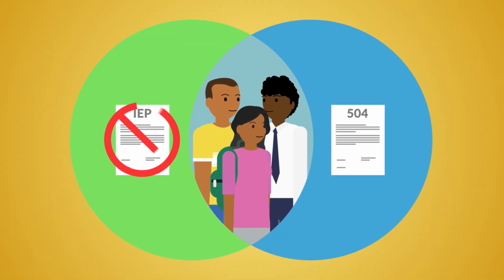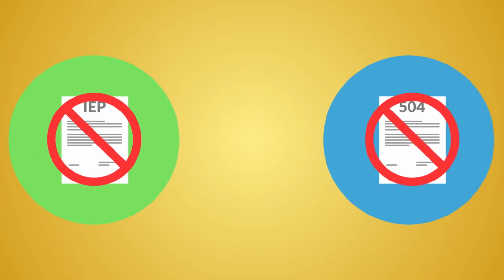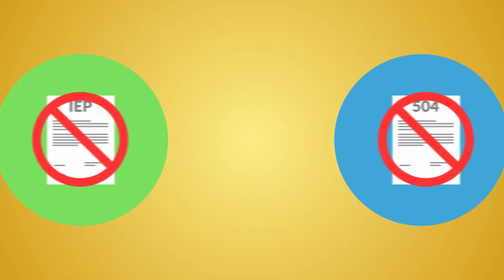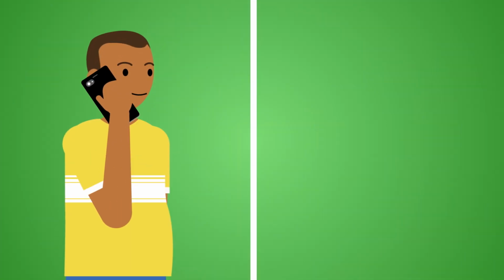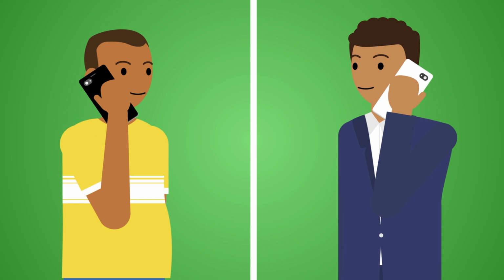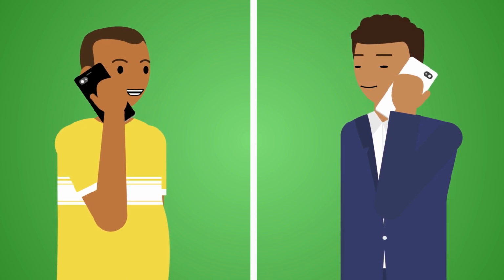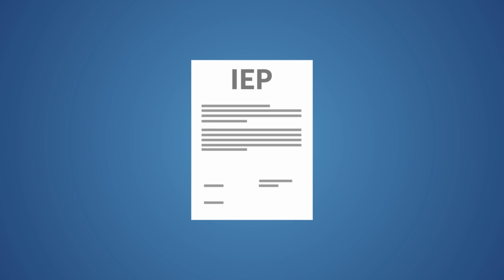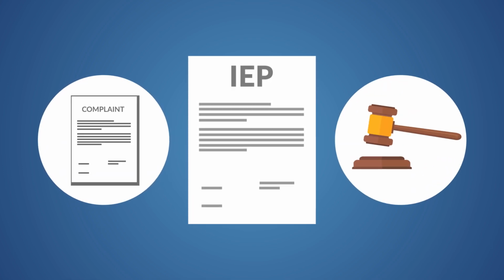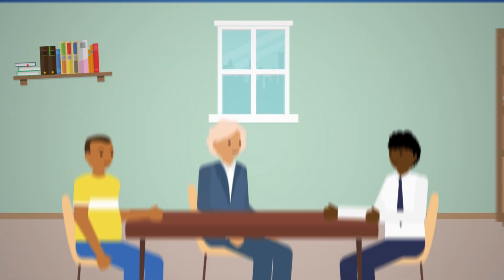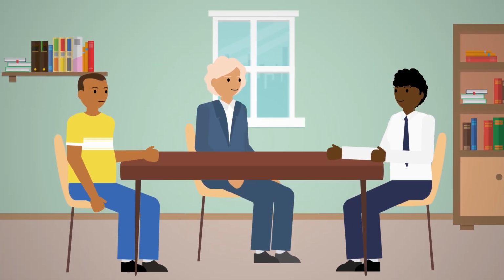Sometimes there are disagreements about eligibility for an IEP or 504 plan, or the services or placement of the student. When this happens, parents and students have options. Every school district is required to have a 504 coordinator who you can contact if you think the school isn't providing the right supports in a 504 plan. When it comes to IEPs, options include filing a state complaint, requesting a due process hearing, or participating in a facilitated IEP meeting or mediation with the school to try to resolve the problem.